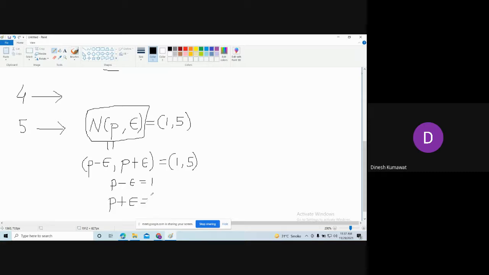Now you already know how to solve these two simultaneous equations. The same idea you are going to use in the second part of the same question. But remember while writing, please make sure that the left hand side is always P minus epsilon and the right hand side is P plus epsilon. If you interchange their roles, then you will get different answers. Please make sure that your definition is proper. Is it clear?